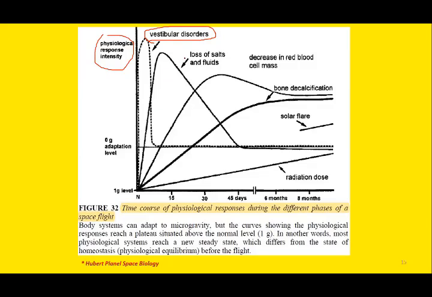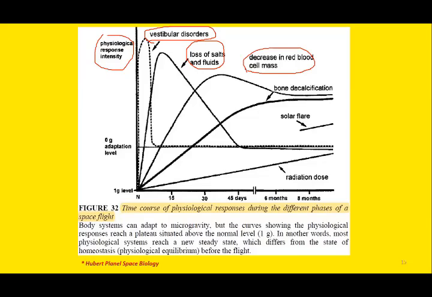Then comes the renal system, loss of salt and fluids. So more urine volume output will be there, more excretion will be there. Then comes the hematological changes, and the most important cells are the red blood cells. Decrease in red blood cells is there.